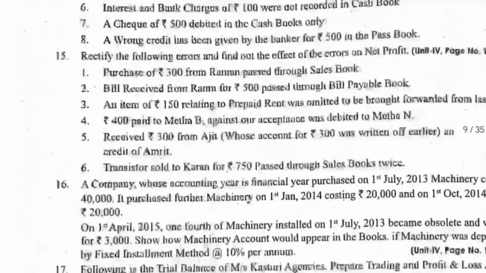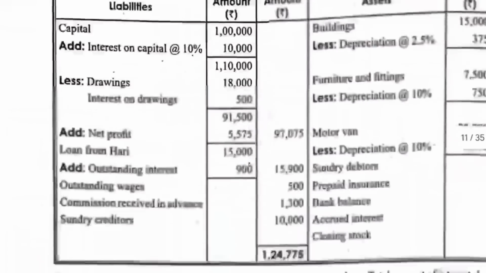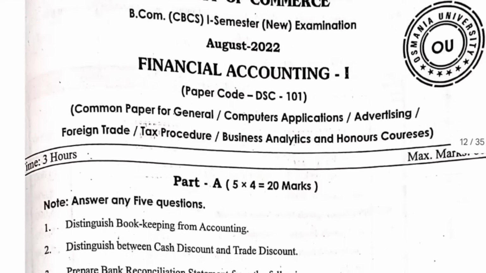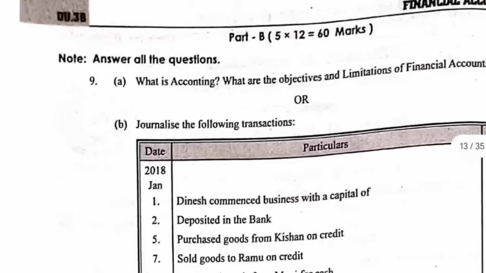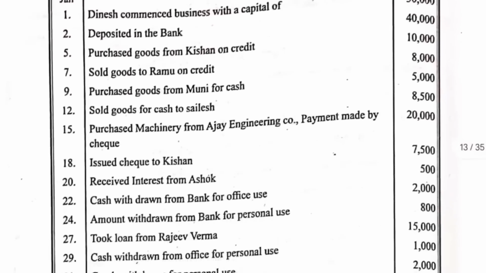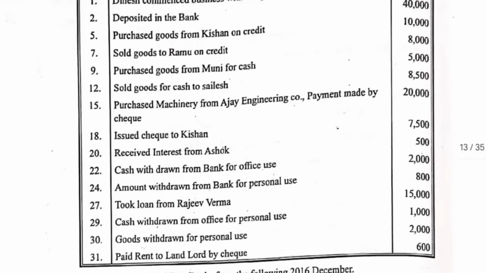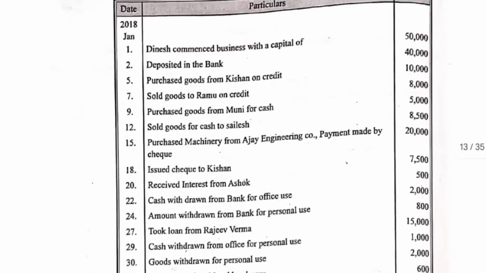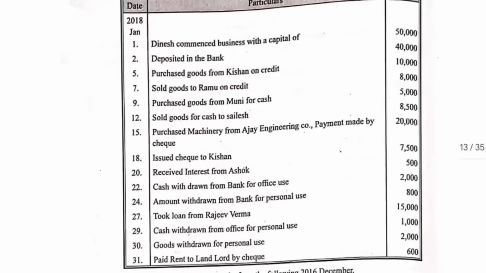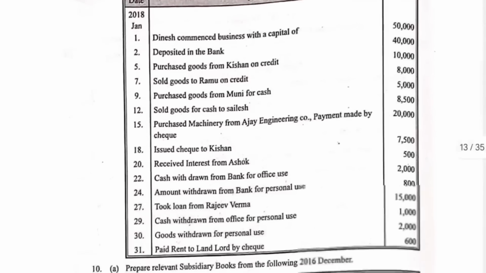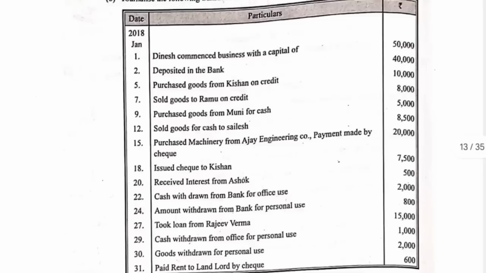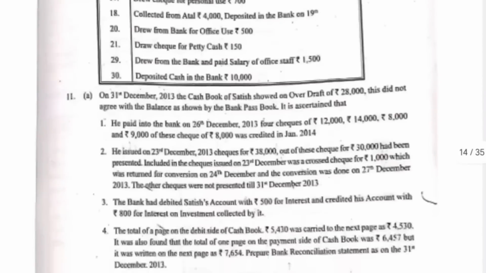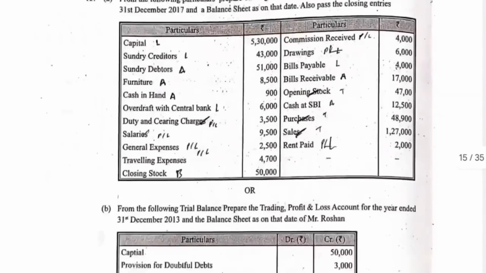Okay, students. Next, this is a homework thing I will give to all of you. So, try to practice this journal entry. Take a screenshot of this. So this is your homework problem. Dinesh commenced with cash deposited in bank, goods purchased from Krishna on credit. So try to practice this. And this is the thing about the journal entry.